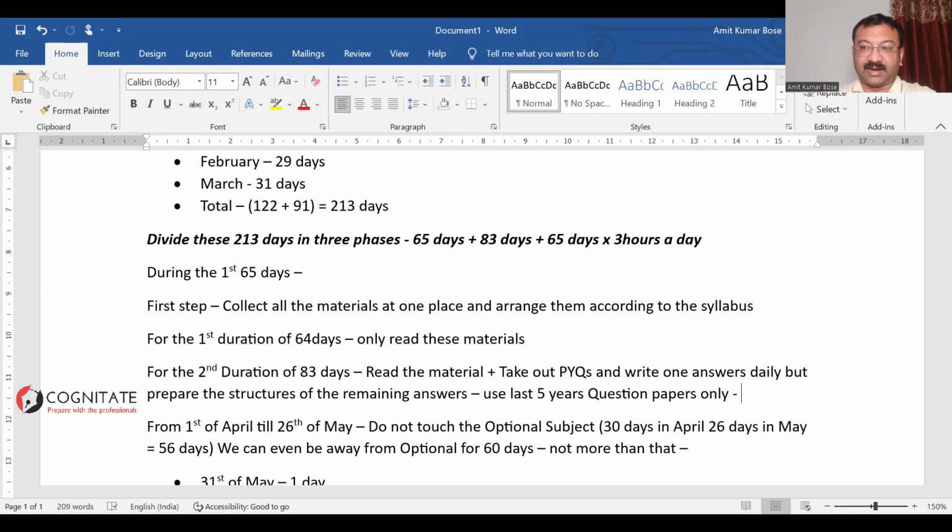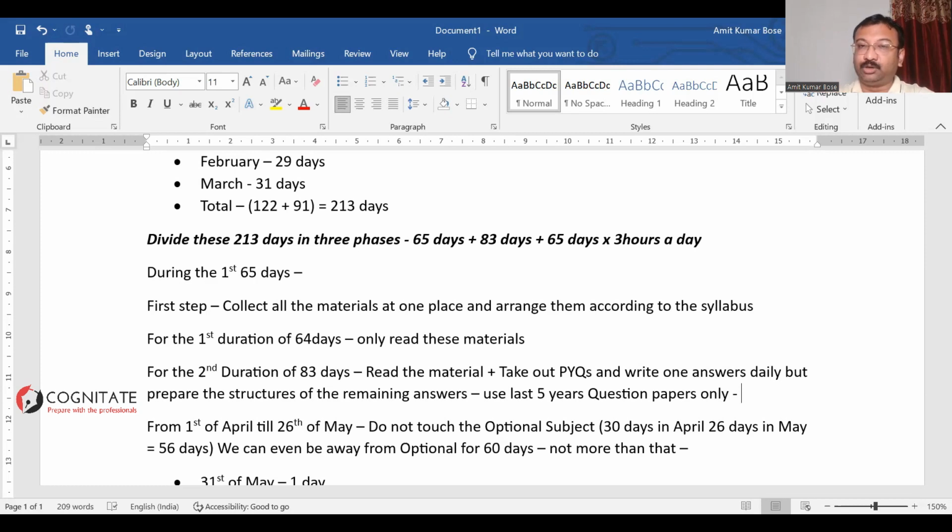Guys, writing answers is significant. What I'm saying right now is very important. Writing answers is significant, but along with writing answers, being able to structure the answer is equally significant.